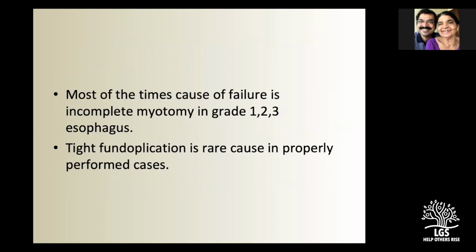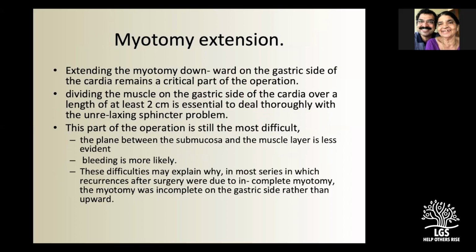Now, the most common cause of failure is incomplete myotomy in grade 1, 2, or 3 esophagus. Grade 4 esophagus is a separate cause of failure. Tight fundoplication, as we already described, is a rare cause in properly performed cases. So basically, we are debating about how much myotomy is necessary. Initially, it was thought that 5 centimeters on the esophagus side and 1.5 to 2 centimeters on the gastric side is an adequate myotomy.